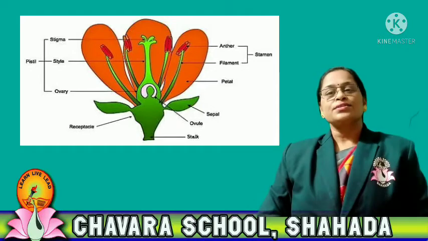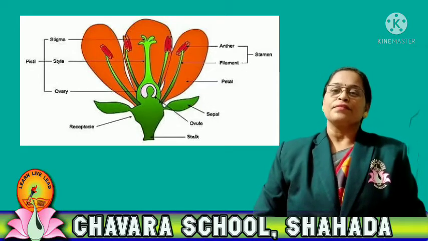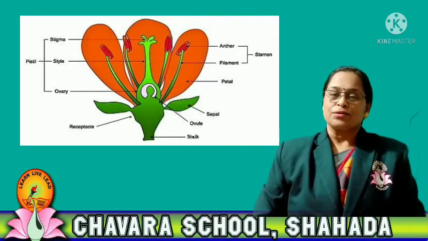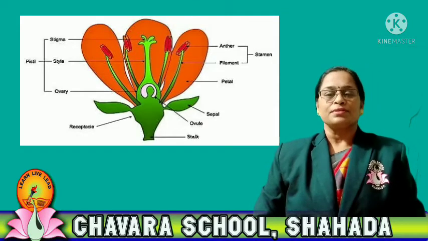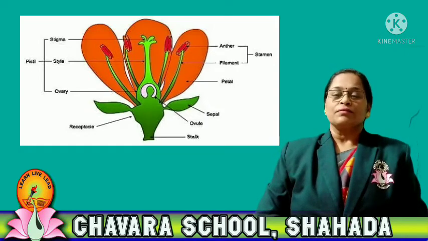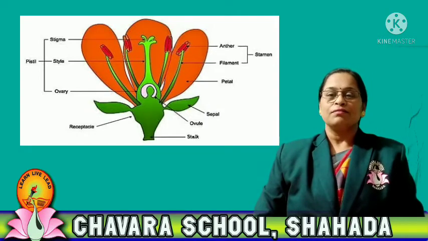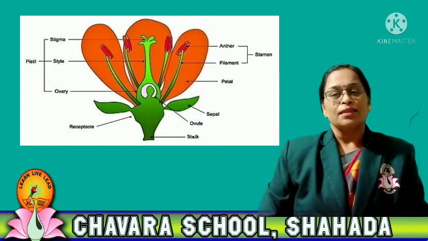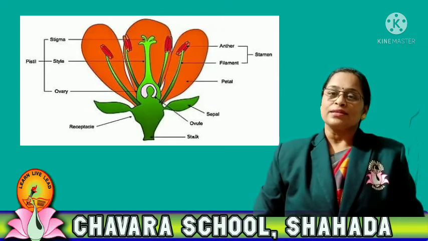The flower is called a unisexual flower if only a single reproductive part, that is androecium or gynoecium, is present in the flower. So the flower is called a male flower or female flower. But if both the sexual organs are present in the same flower, then that flower is called a bisexual flower.